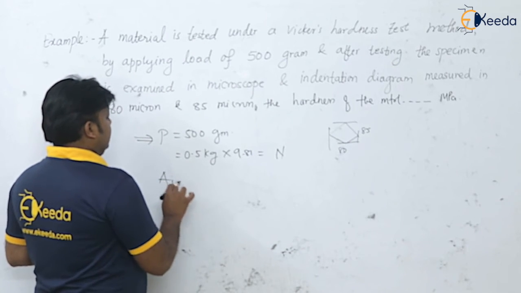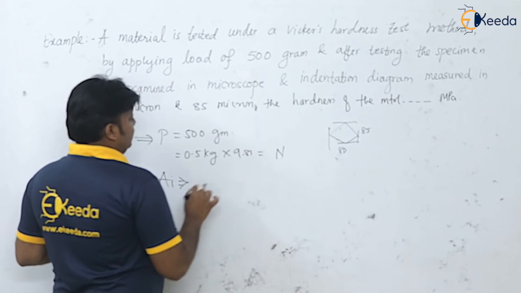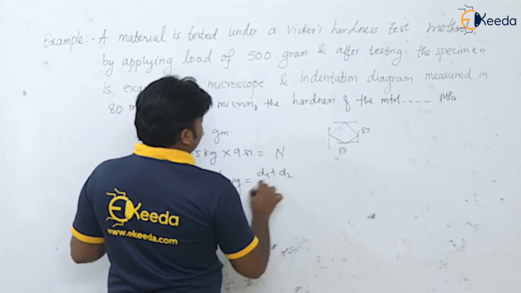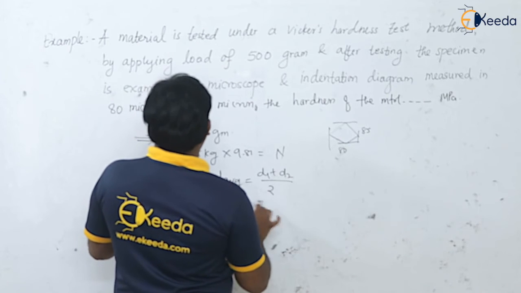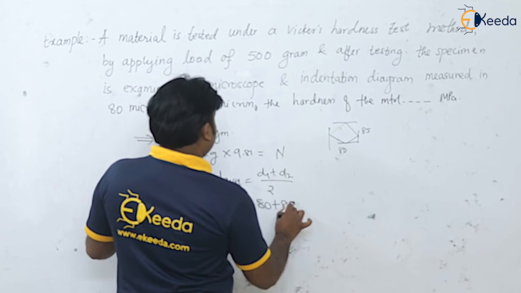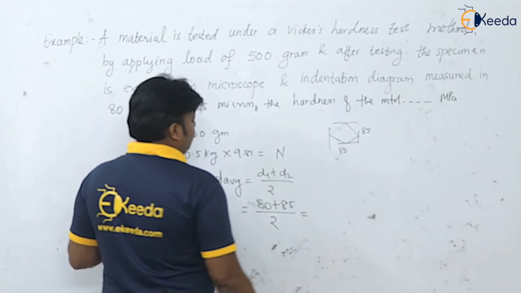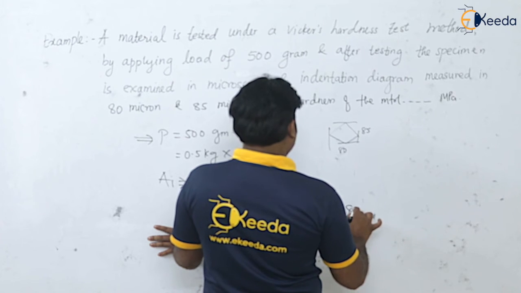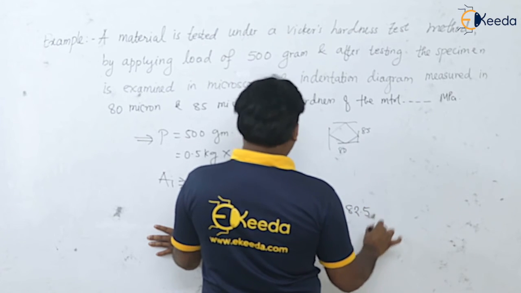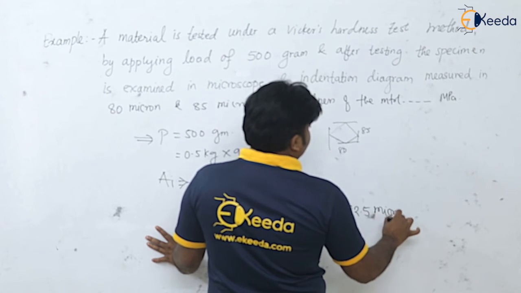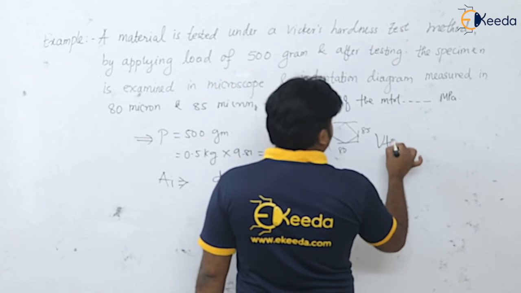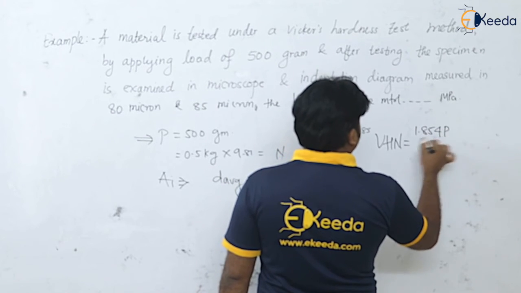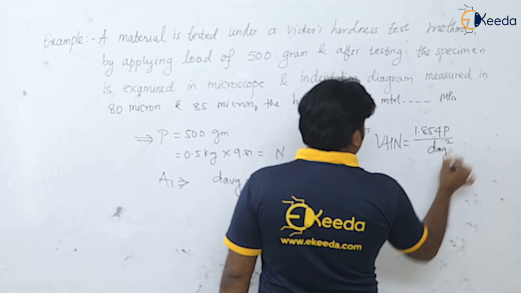And for the indentation area, you have to take the diameter as D average, as we know, that is D1 plus D2 divided by 2. That is how much? 80 plus 85 divided by 2, it is equal to 165 divided by 2, it is 82.5 micron, isn't it? And what is the VHN? Vickers hardness number is equal to 1.854 times P divided by D average whole square.